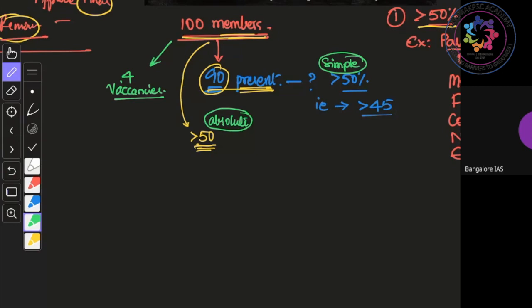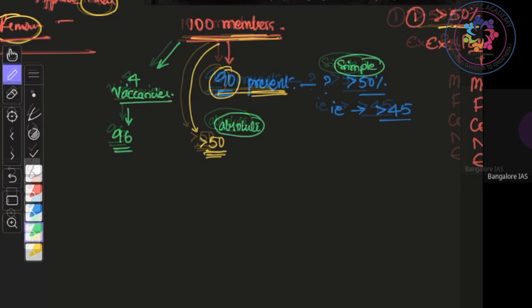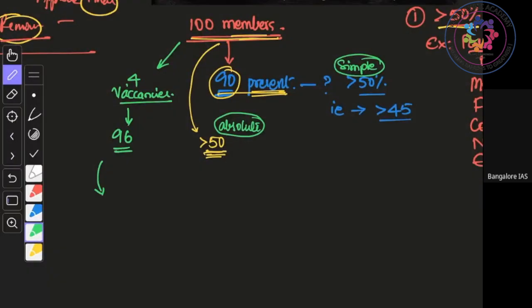Now, let's say there are 4 vacancies. So how much is the effective strength? Effective strength is 96. So what is effective majority then? Effective majority is more than 50% of 96. So how much is it? More than 48. Correct?